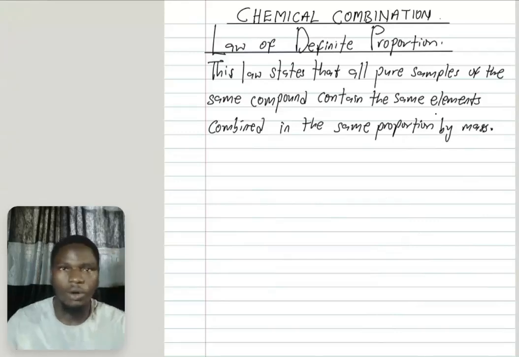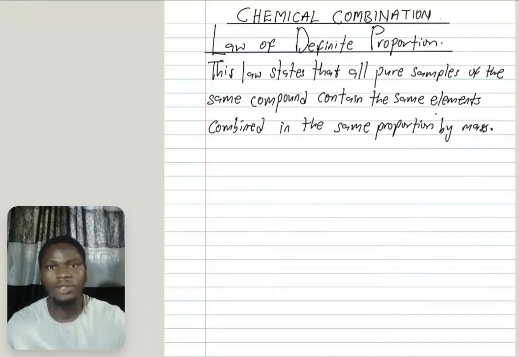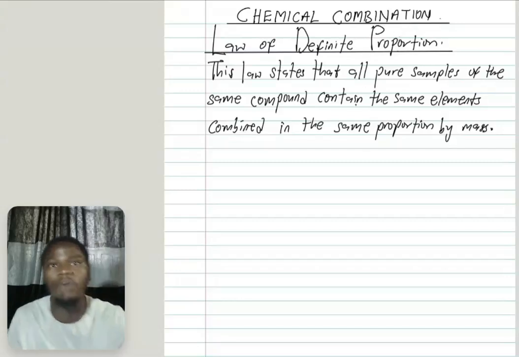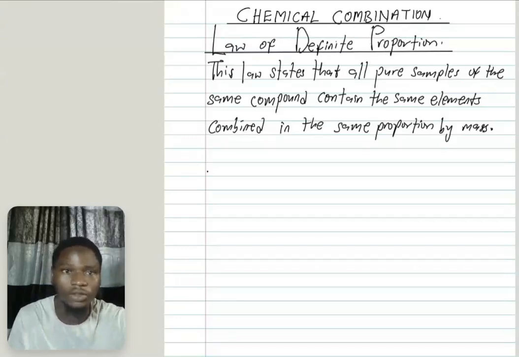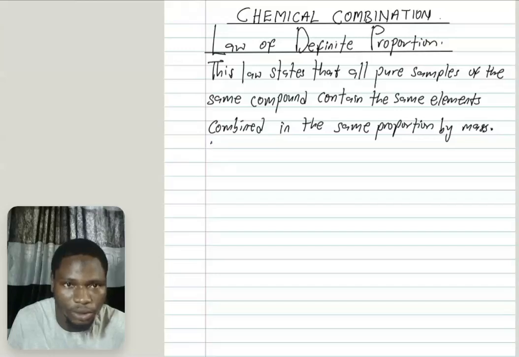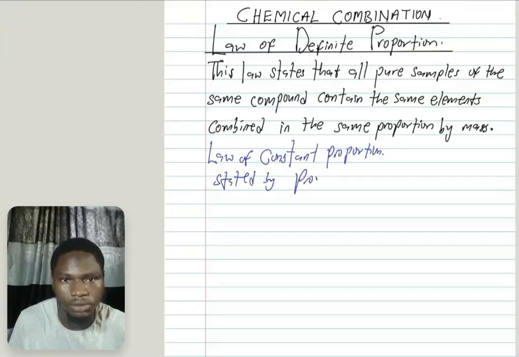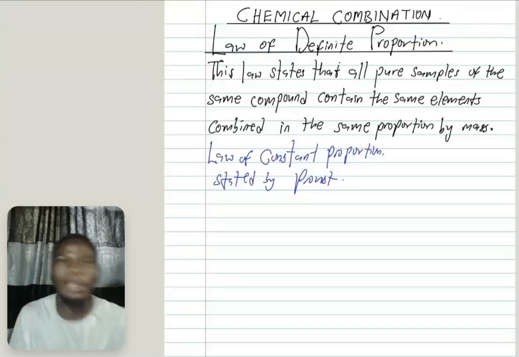Now, the next one is the law of definite proportion. This law states that all pure samples of the same chemical compound contain the same elements combined in the same proportion by mass. What does this law mean? Another way you can call this law is the law of constant proportion. Are you there? It can also be called the law of constant proportion. Also, take note that this law was stated by Proust.